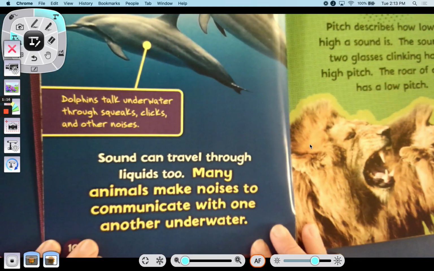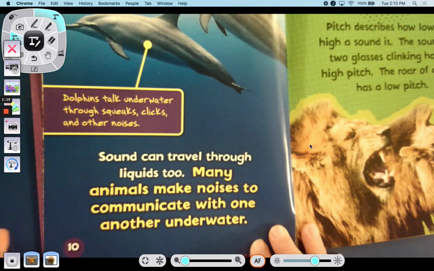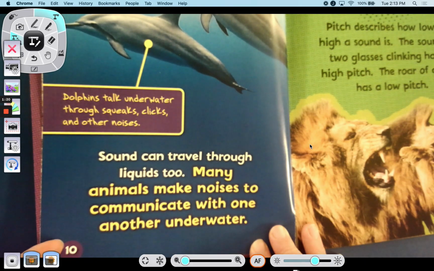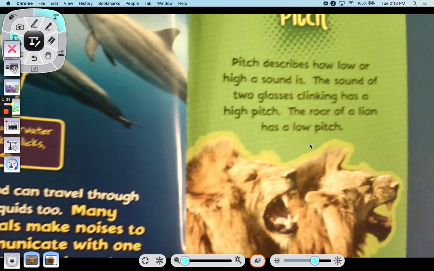Dolphins talk underwater through squeaks, clicks, and other noises. Sound can travel through many liquids too. Many animals make noises to communicate with one another underwater.